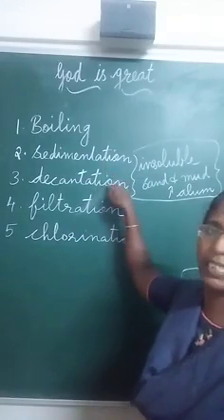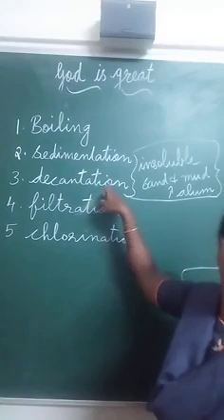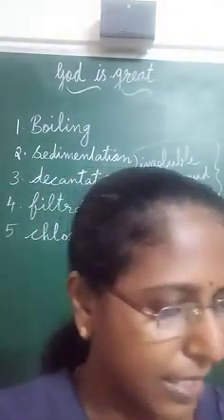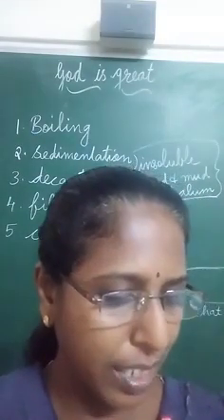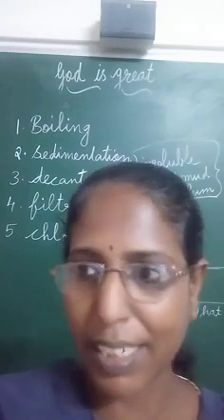These two methods go together, sedimentation and decantation. When insoluble impurities like sand and mud are present in water, we purify water by sedimentation and decantation.